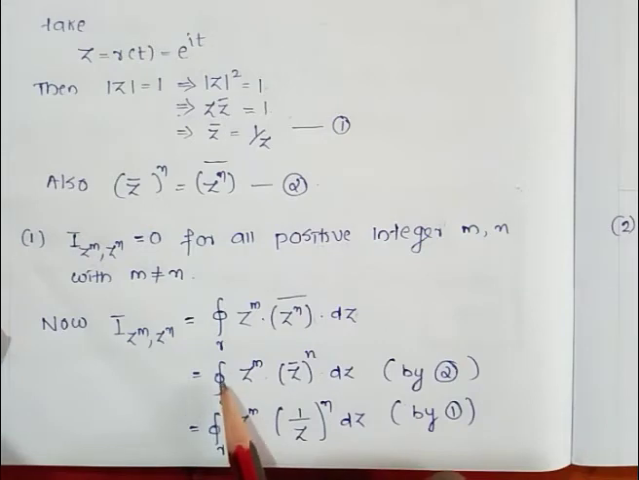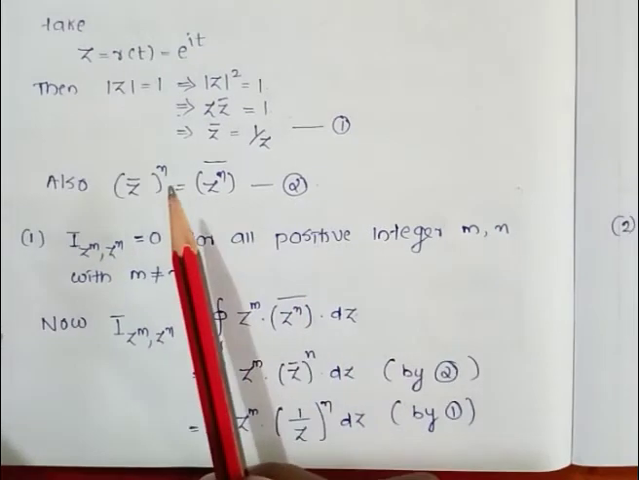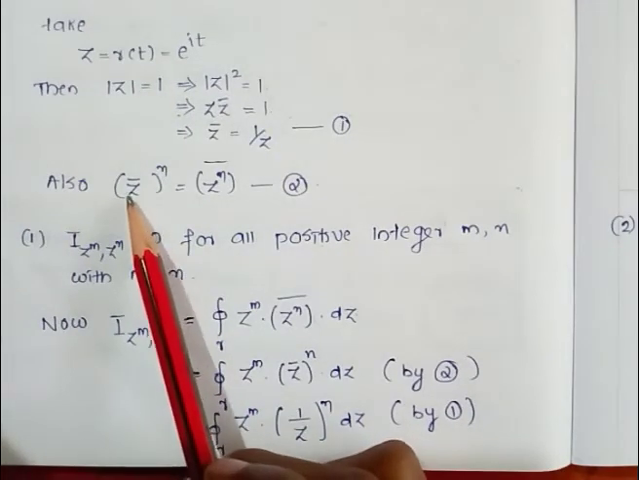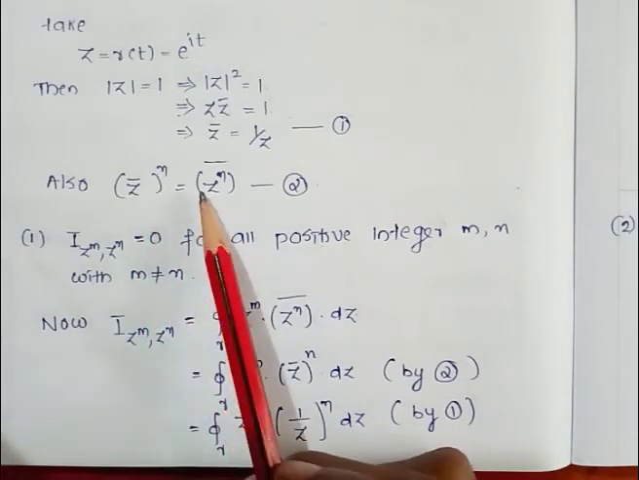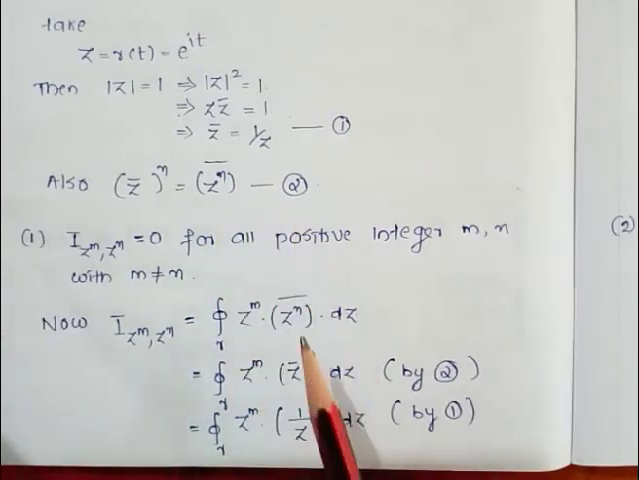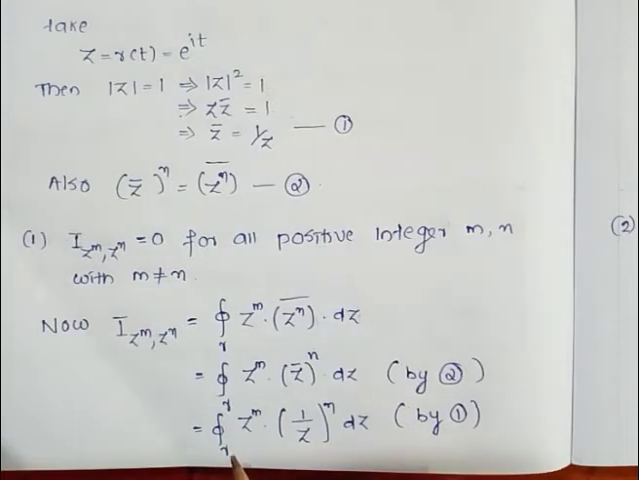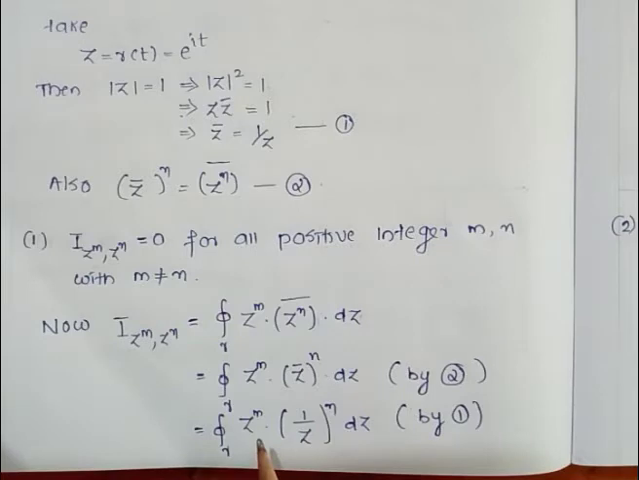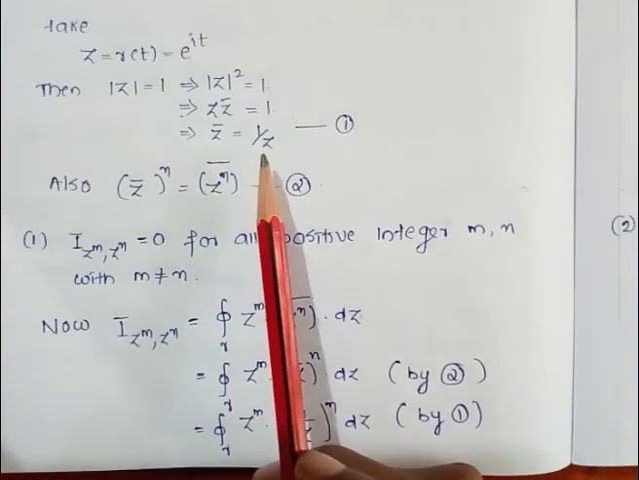So I(z^m, z^n) is equal to the integral over gamma of z^m times (z bar)^n dz, because we know that (z bar)^n is equal to (z^n) all bar. So by using that we get this, which is equal to the integral over gamma of z^m times (1/z)^n dz, by using (1), because we get z bar is equal to 1/z.